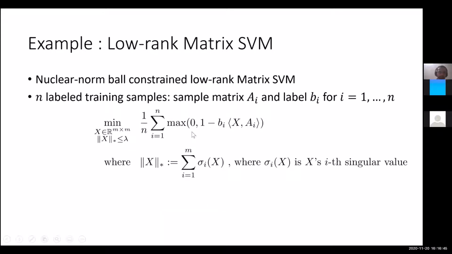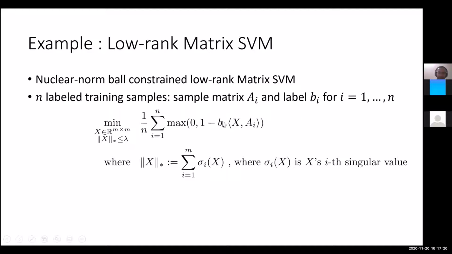The example that I want to present is low rank matrix support vector machine, where we have a bunch of data points, a_i, b_i. The a_i are the features and b_i is the prediction. So a_i, b_i are the training data points, and a_i in particular here is a matrix valued data point. For each matrix valued data point a_i, we want to be able to predict b_i, and we are given a bunch of training points a_i, b_i.